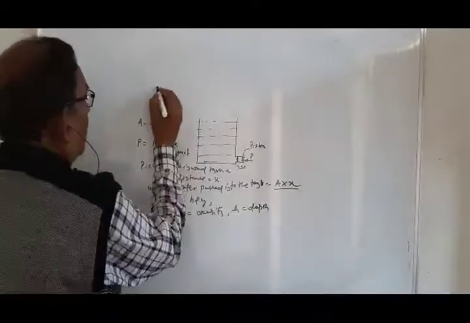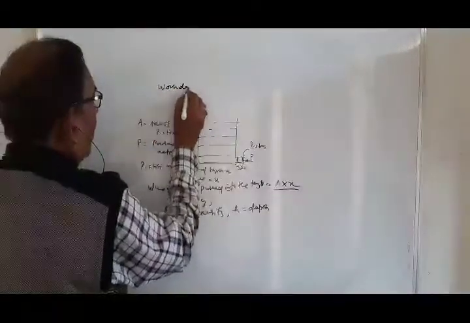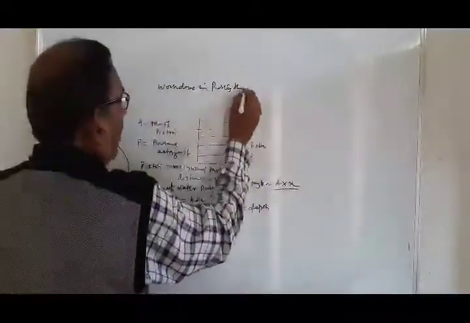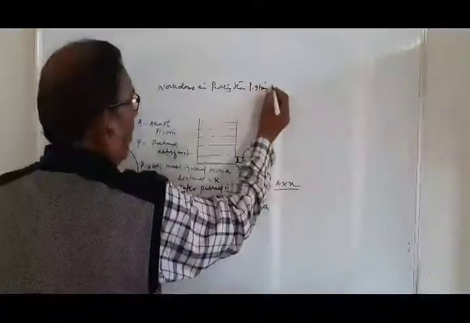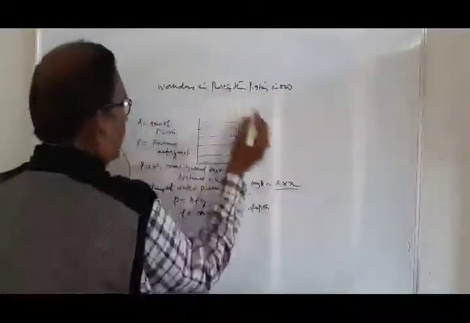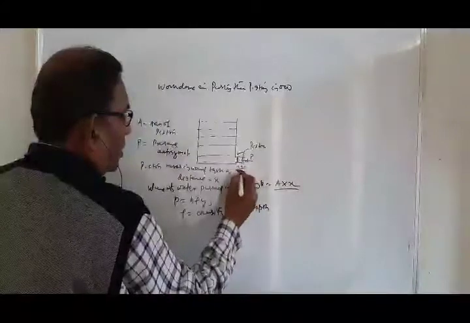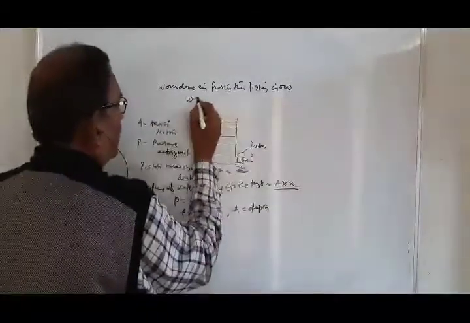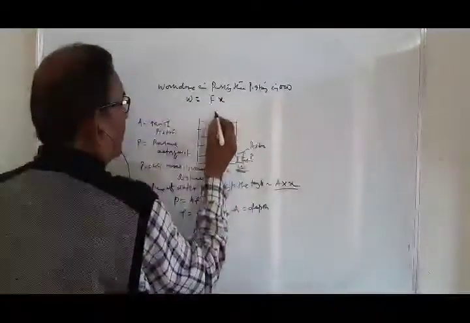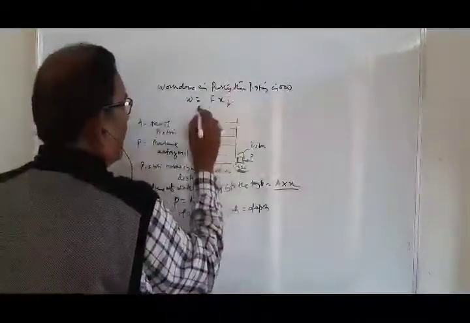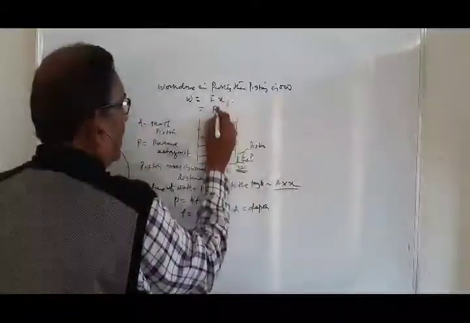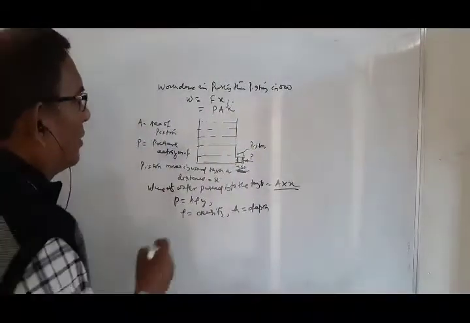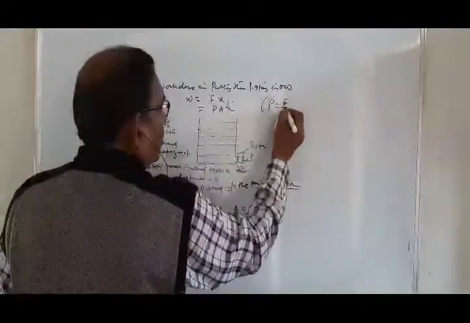Now, work done in pushing the piston inward. This one, this distance x. W is equal to F into x. Here F is expressed in terms of pressure. It is P A X. Okay. All of you know that pressure is equal to force by area.